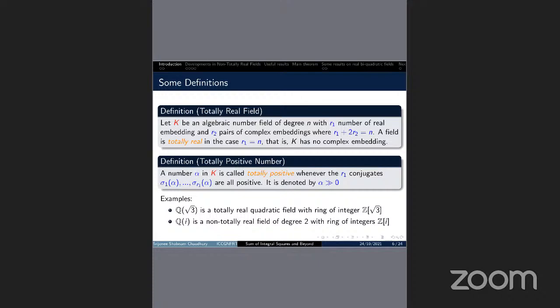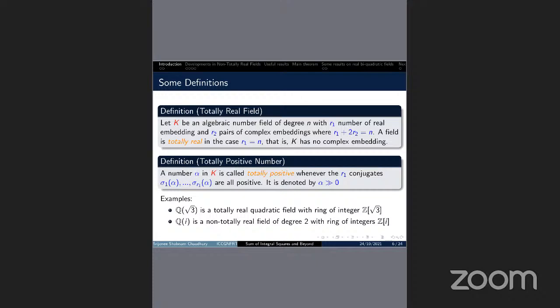And now we consider the totally positive number. What is a totally positive number? A number alpha in a number field K is called totally positive if all the r1 conjugates are positive. That is, if all conjugates are positive, then it is called a totally positive number. So now we'll focus only on the development of the theory of sum of squares in non-totally real fields.